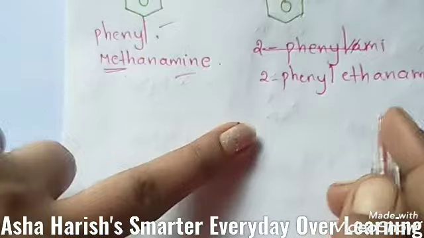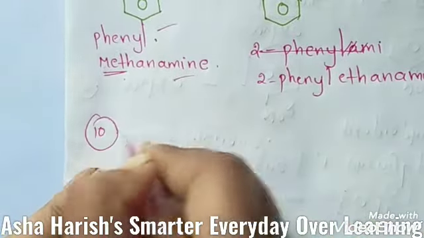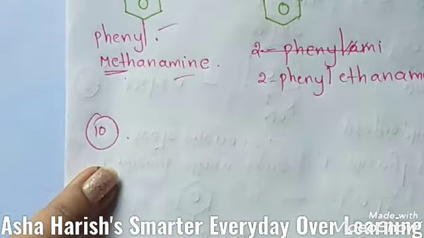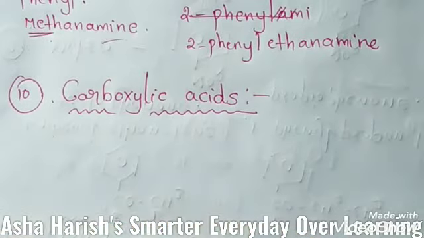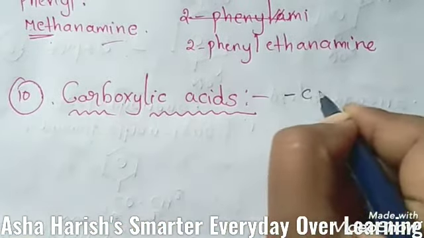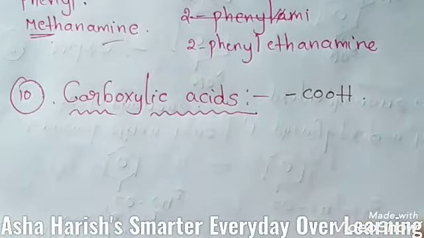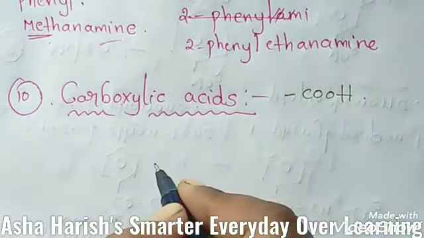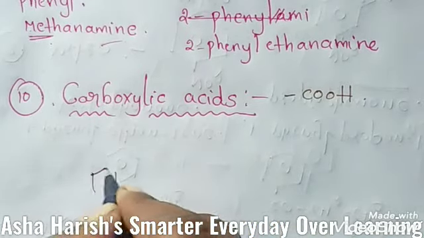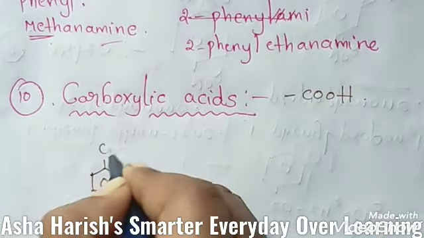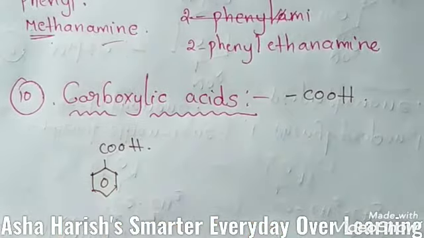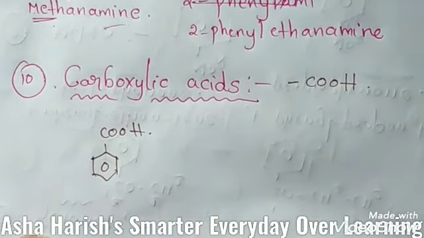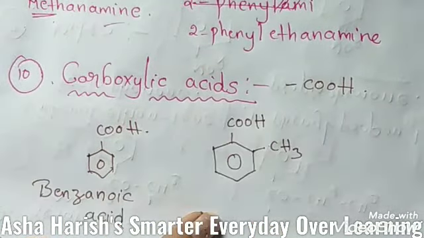Now let's see the 10th one. What do we have? 10th one, carboxylic acids. For this carboxylic acid the functional group should be COOH, that you know. And the suffix is oic acid, also you know. Suppose to this benzene ring one COOH group is attached, that is called benzenoic acid.